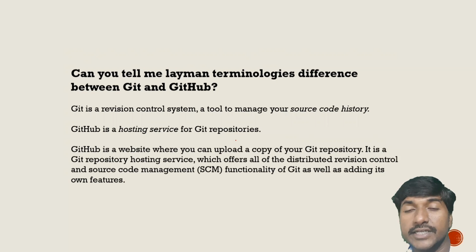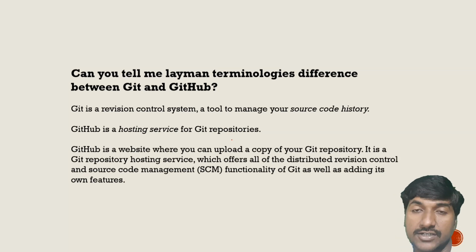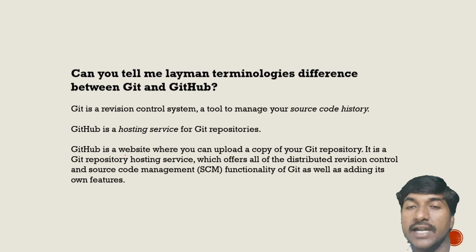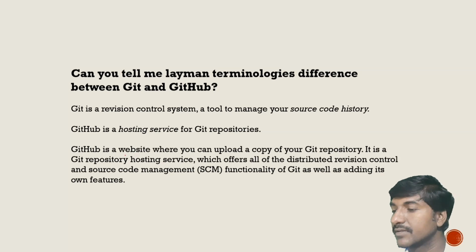Or you can say GitHub is a website where you can upload a copy of your Git repository. It is a Git repository hosting service which offers all of the distributed version control and source code management functionality of Git, as well as adding its own features. That is GitHub.